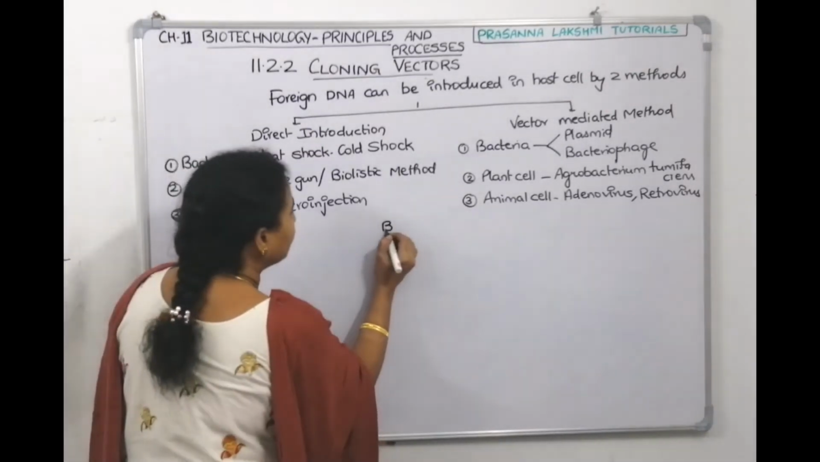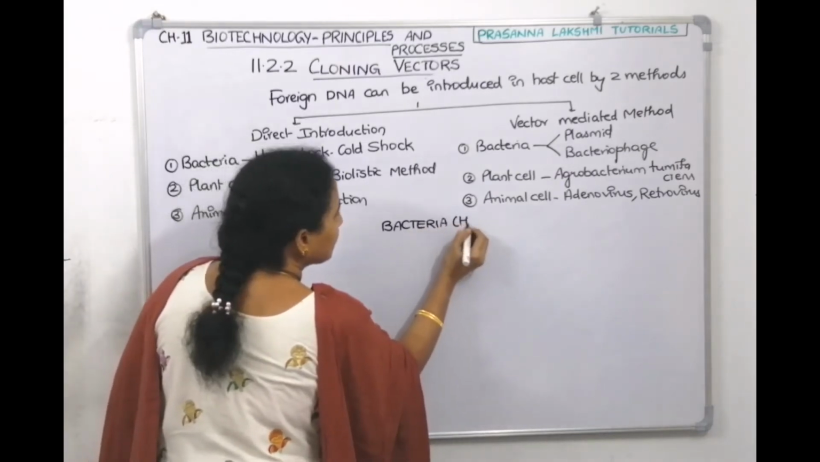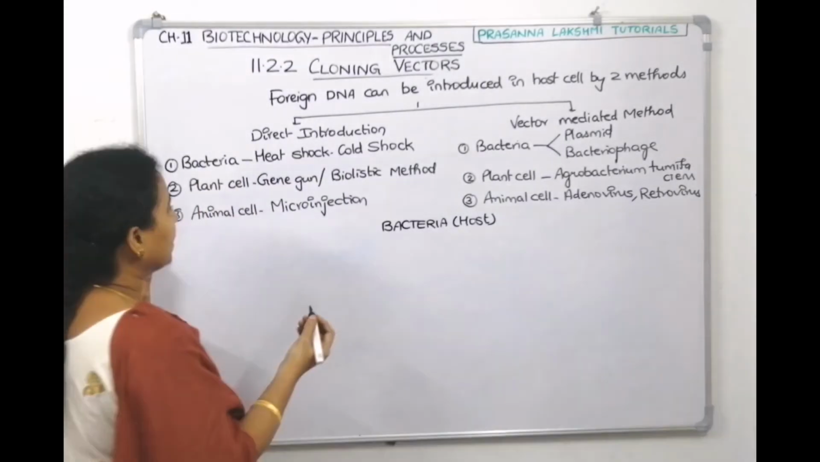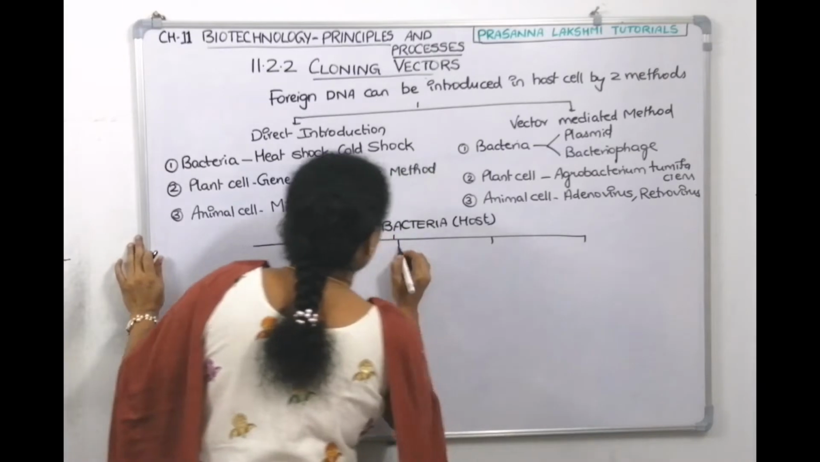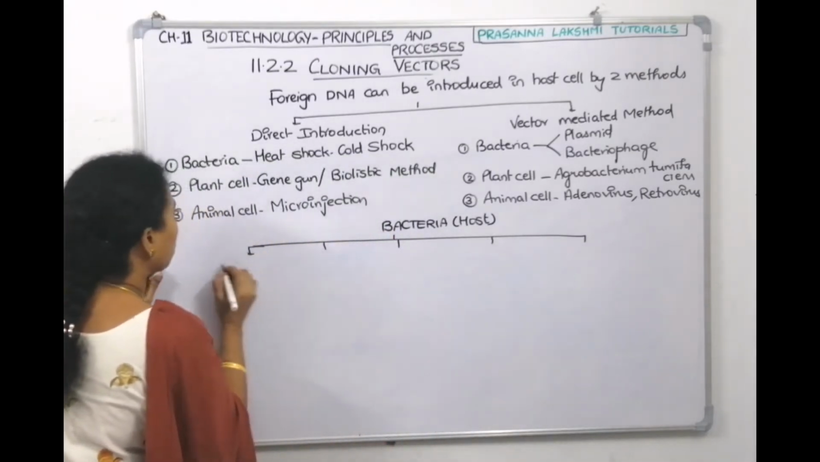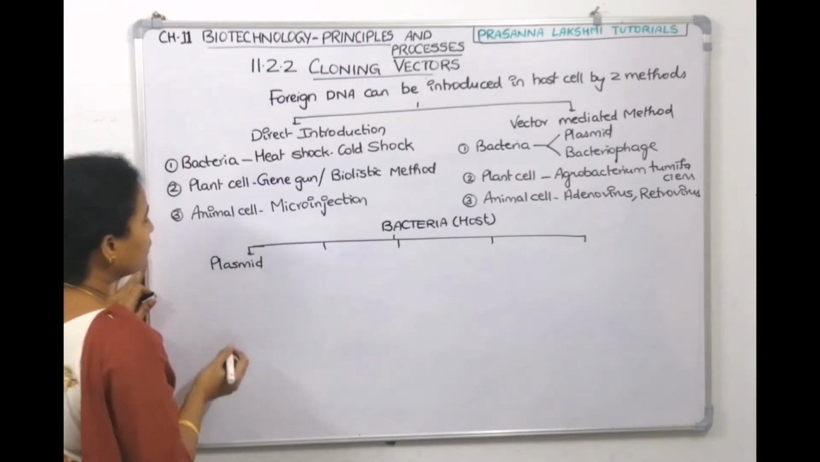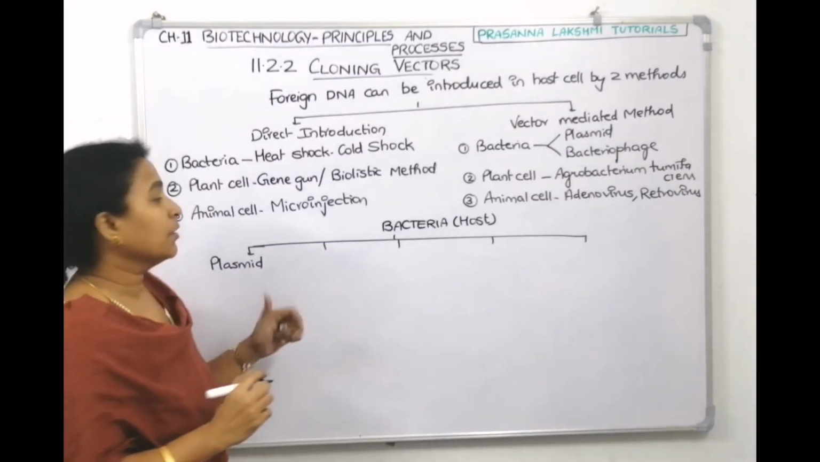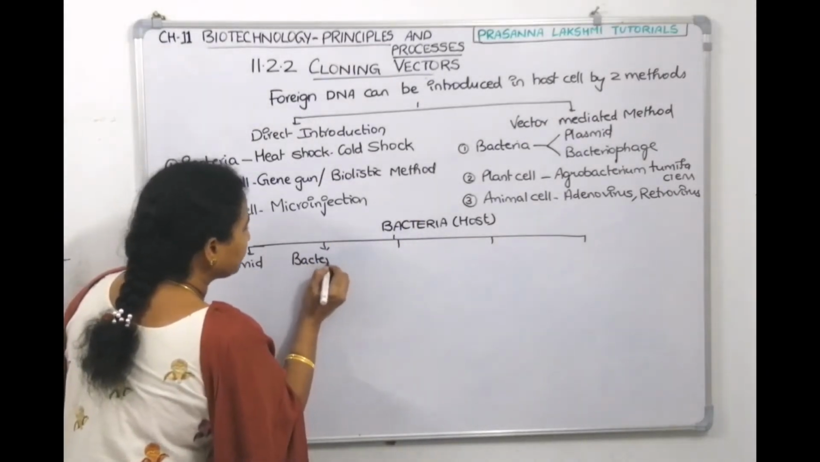If bacteria is the host, now madam is telling there is a wide range of options. What are they? Let's look at them. The wide range of options that we are having are like this. One we know is plasmid. Now the plasmid is one type of vector. Bacteriophage is another type of vector.